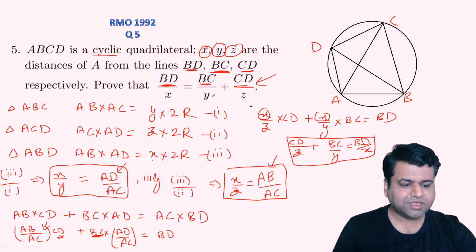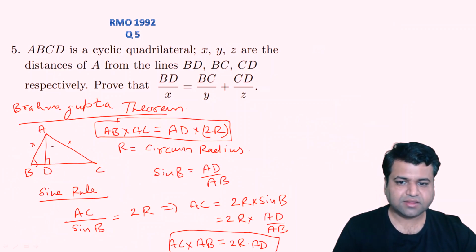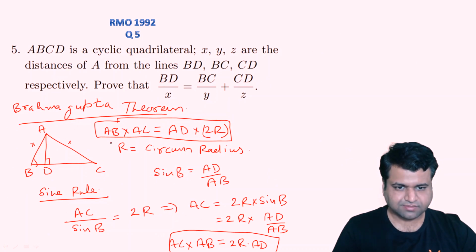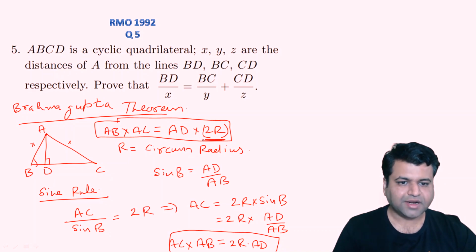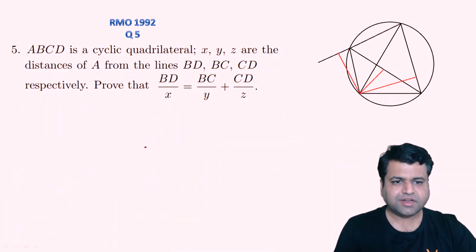Okay, so in this method, in this question, we have used one concept, that is the Brahmagupta theorem, right? I'll state it again. It states that the product of these two sides is equal to the length of the altitude from the vertex times the circumradius, right? And this is how we have proved this question. So let's consider one more method to prove this question. Okay, this is our method 2.